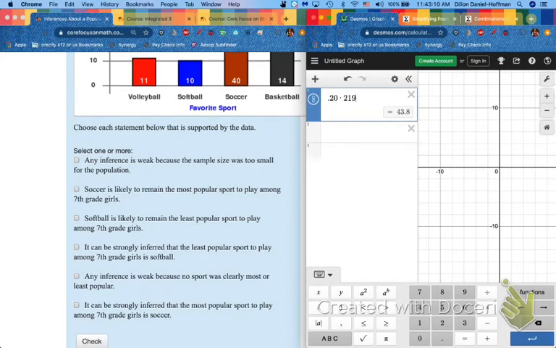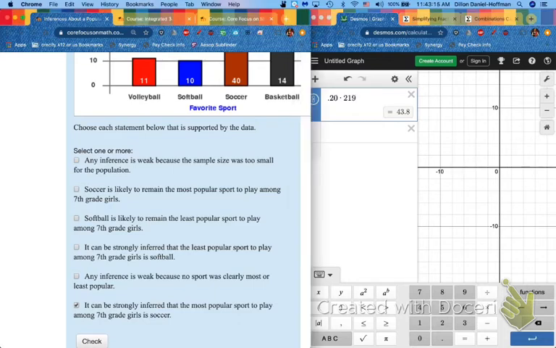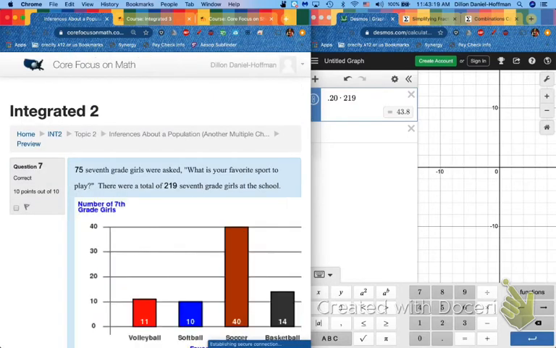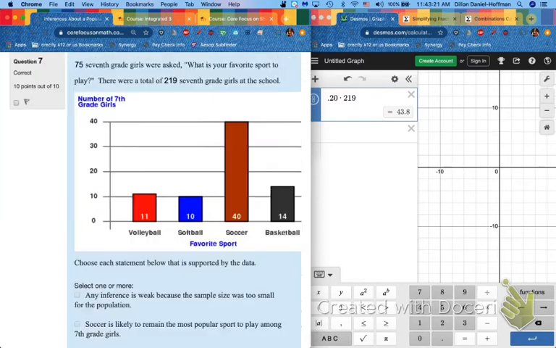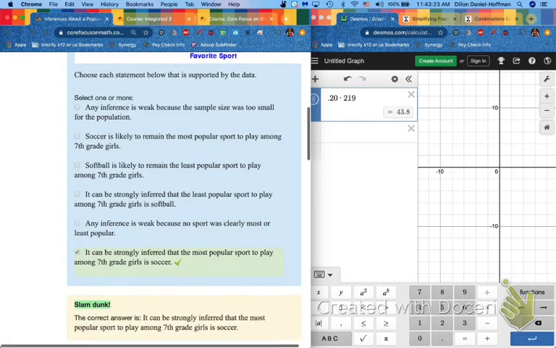It could be strongly inferred that the most popular sport to play is soccer. None of the other ones work, either because they're weak or because, again, they're trying to predict the future, which we cannot do.